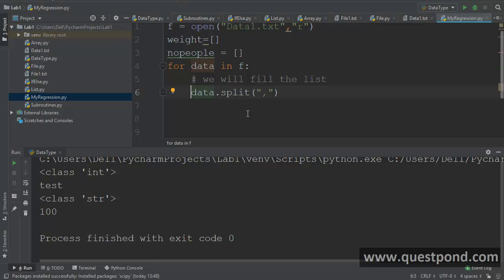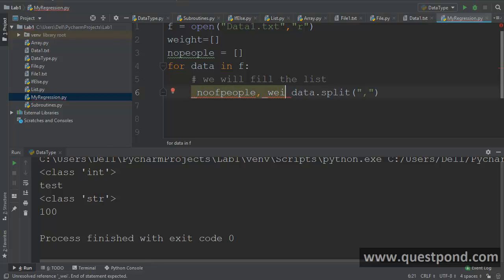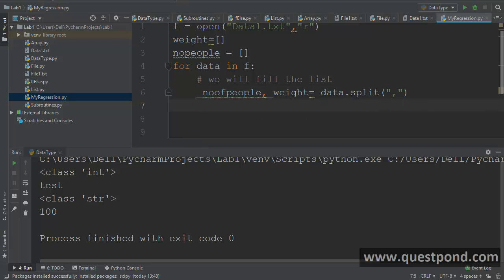So by using data.split, it will create two different variables, one which is having the number of people and the other which is having the weight, right? So I can say here no of people. That's the first value which will pop in, and the other one is the weight lifted, underscore weight. You can see that I have named that with an underscore because it tells me that it's a local variable, right?